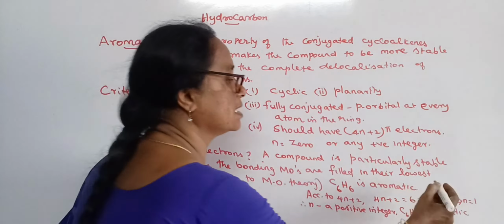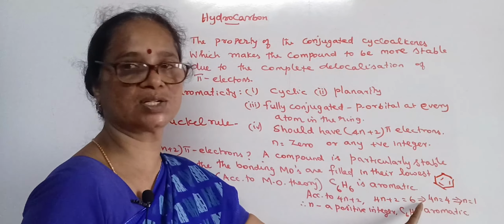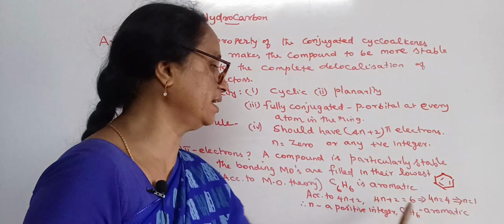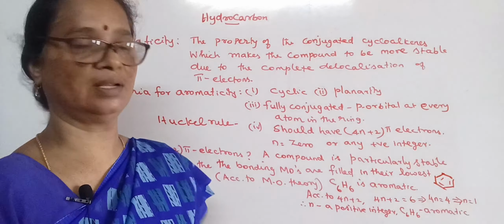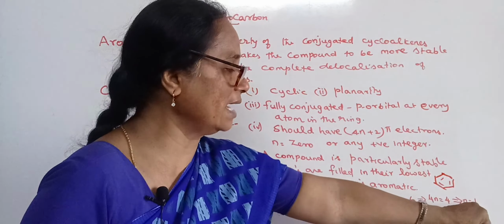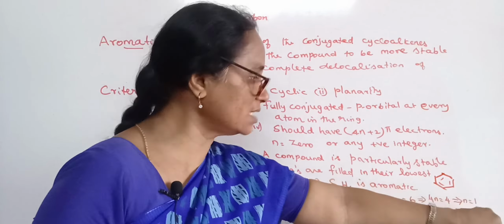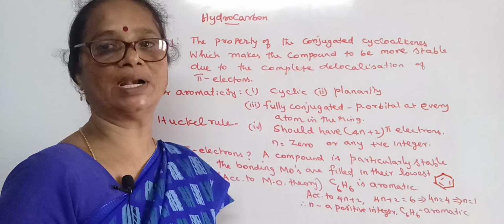According to 4n plus 2, we have 4n plus 2 equal to 6 pi electrons. So when we solve the relation, we get 4n equal to 4, or n becomes equal to 1. So n equals 1 and it is a positive integer. This shows that the compound satisfies the rule, it has one ring in its structure, and we can say benzene is aromatic.